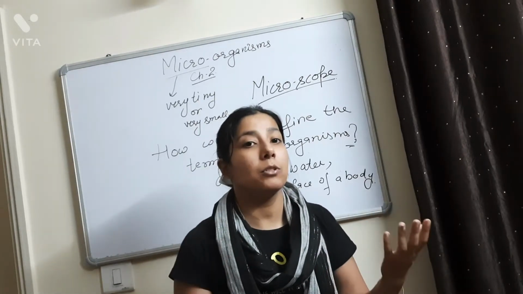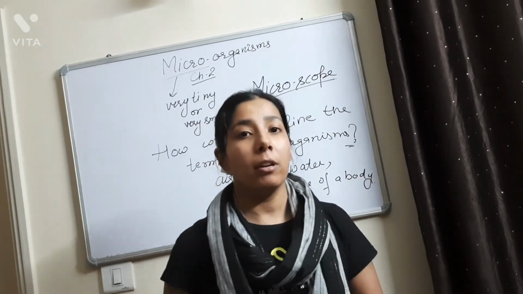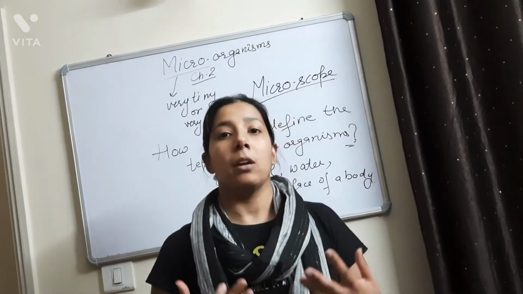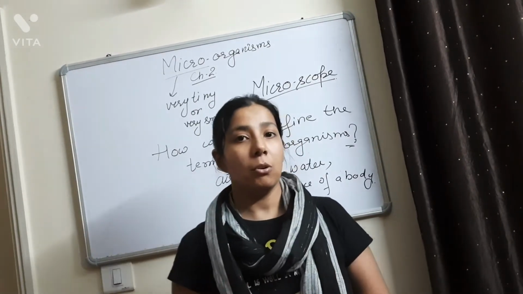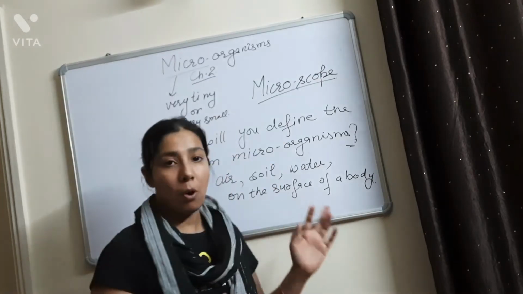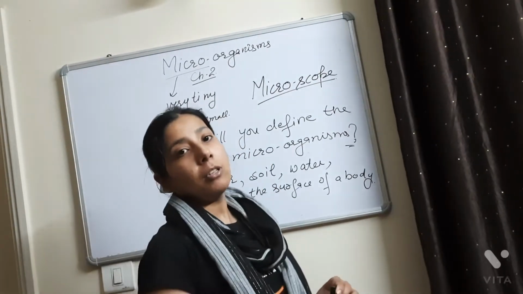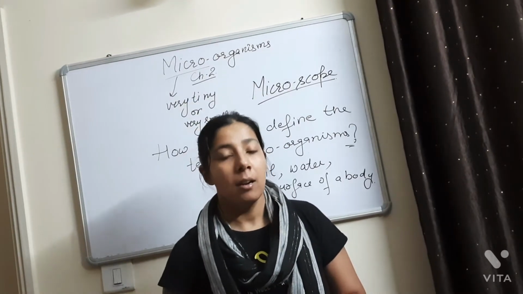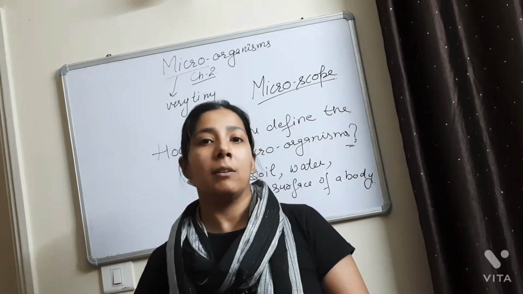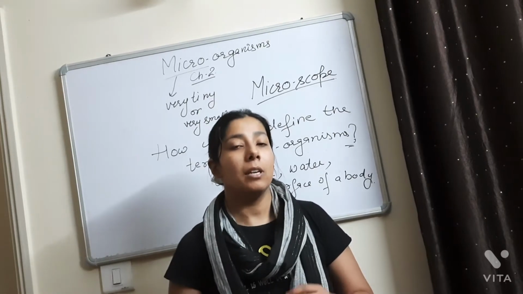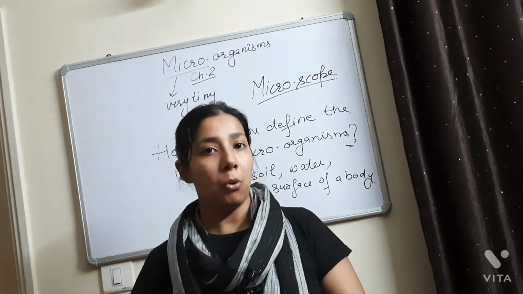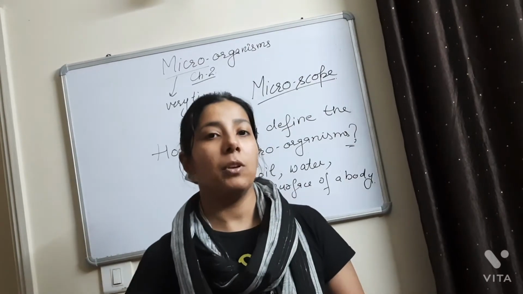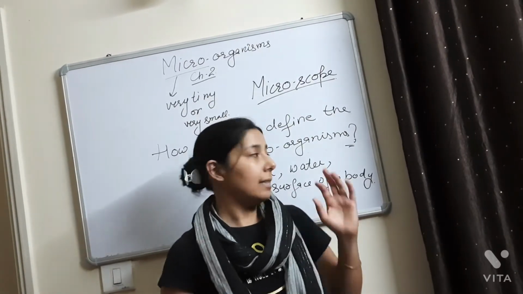They can be on the surface of the human body also. So based on where they live, how small they are, the type of their feed, the type of their reproduction and how they grow, there are various categories of microorganisms. We are going to discuss those categories in the next topic.